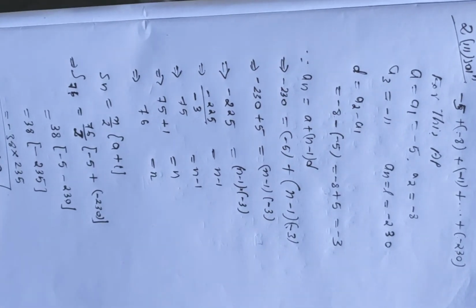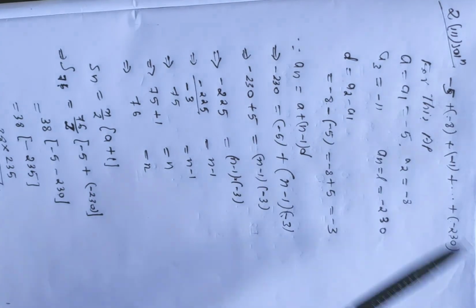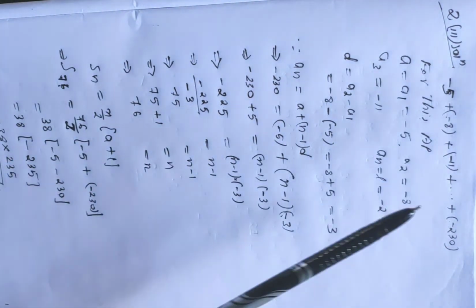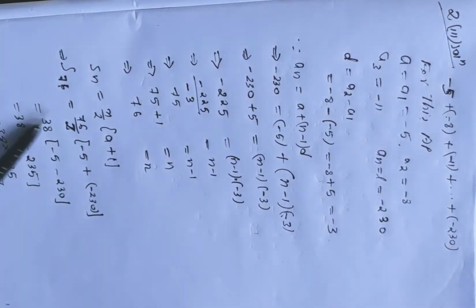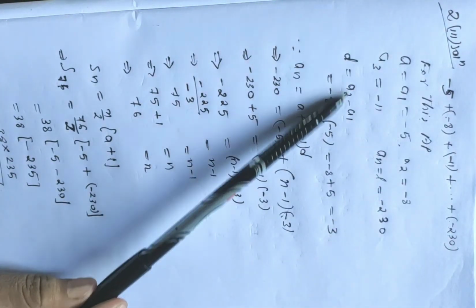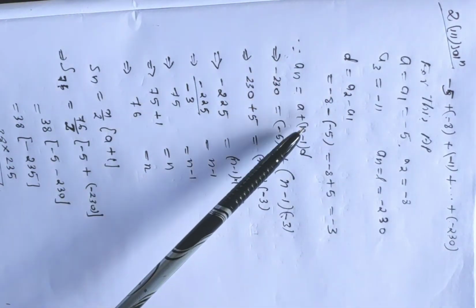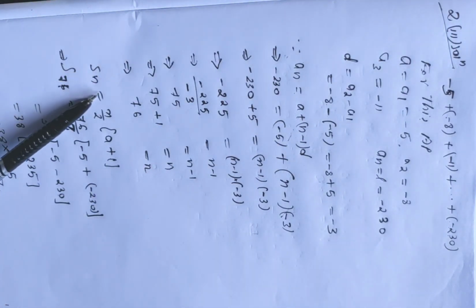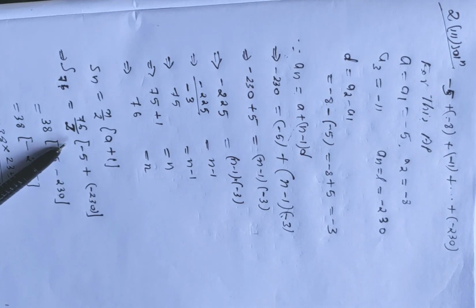So this is the final solution for Roman number 3, from here up to here. In this way we have to solve it. First we have to calculate the value of D, and from this relation we have to find out the value of N. After calculating the values, last we have to find out the value of the SN term. So today, that's all. Thank you.